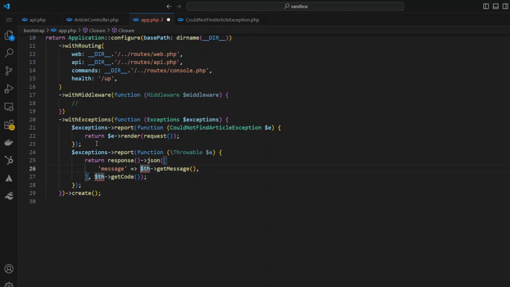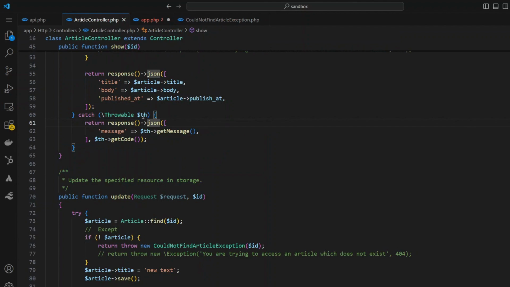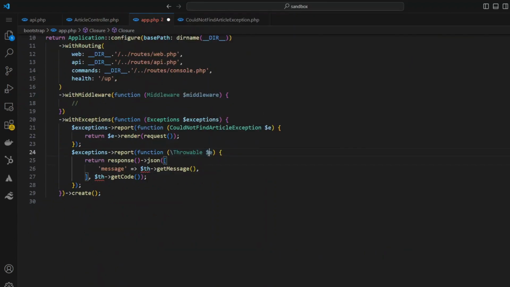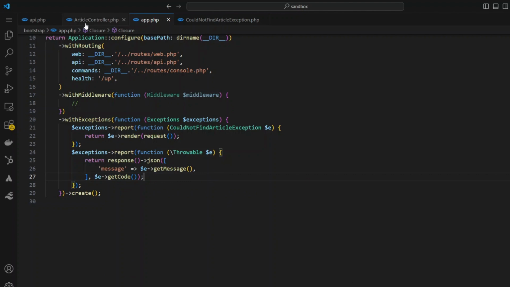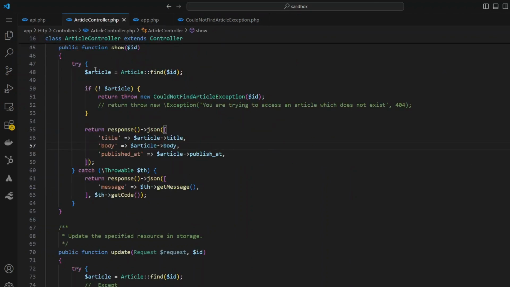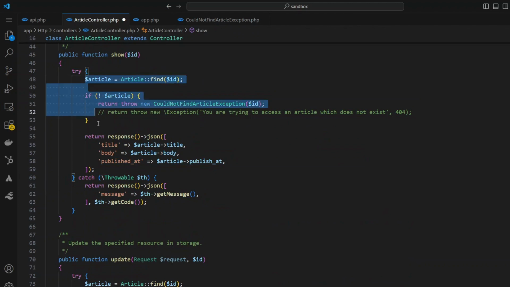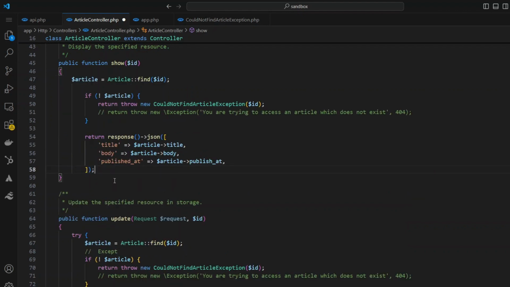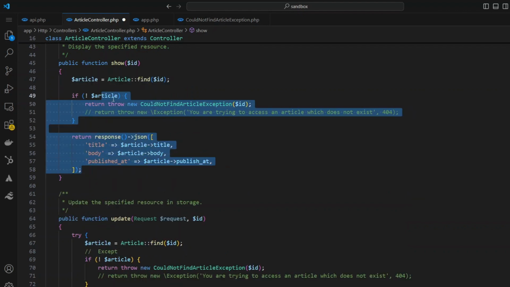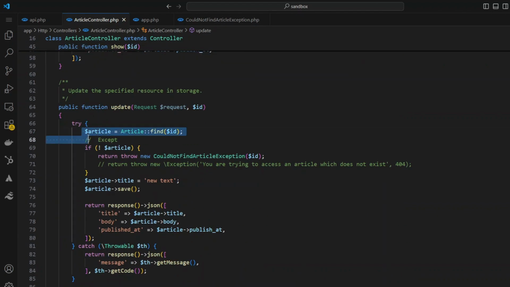The only difference is before you'll notice that I was catching the object in the $th variable. Over here it's $e, so I'm just going to change this to $e as well. Now let's go back and test this out. Since we're catching everything here, we can remove the try catch blocks from here. Now we'll just take our code and remove the try catch blocks, paste it here. Let me just fix the formatting. I'll do the save. Same thing with this one.